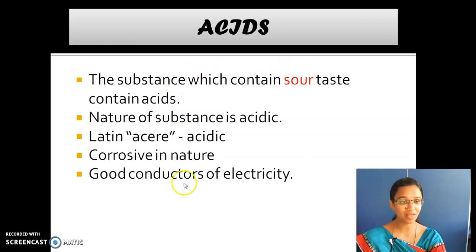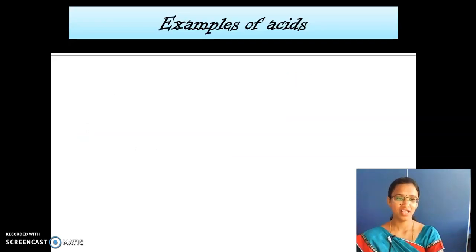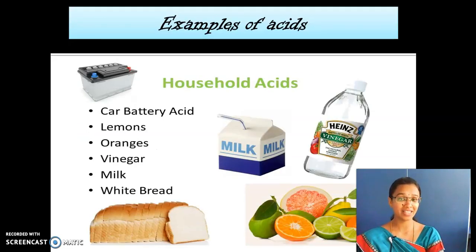These are all some of the introduction or basics of acids. Next one. Here you are going to see a few examples of acids. Look here. Car battery.